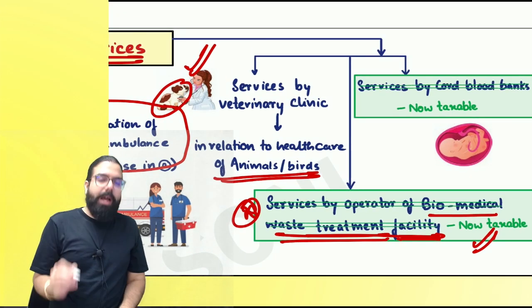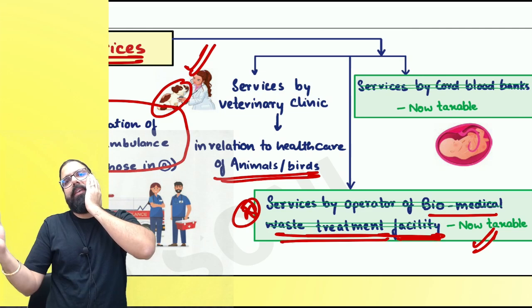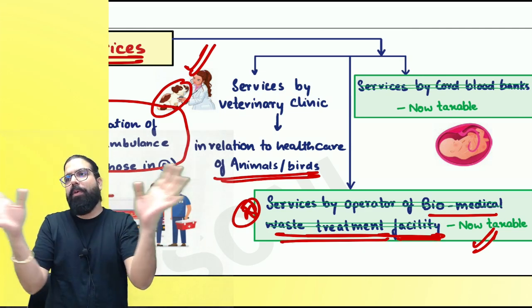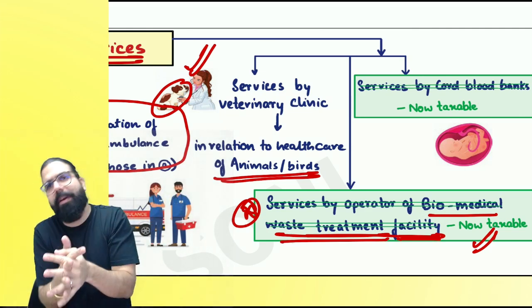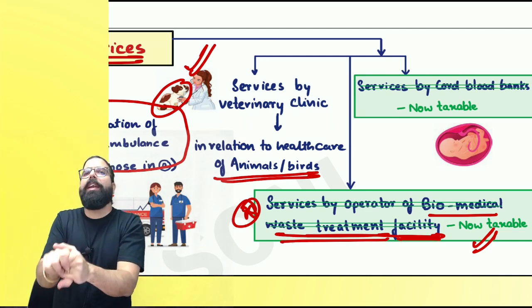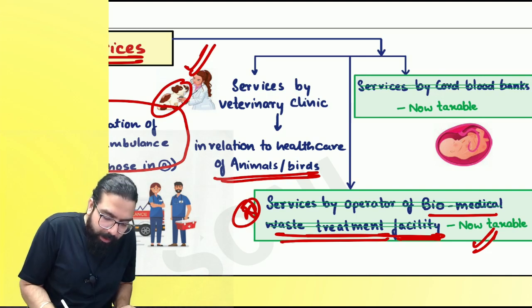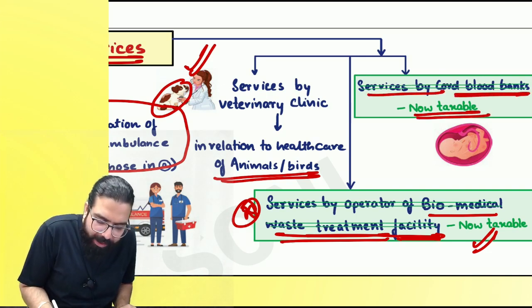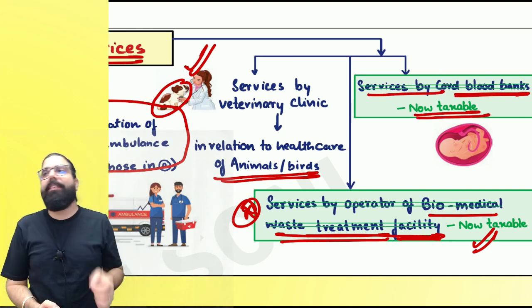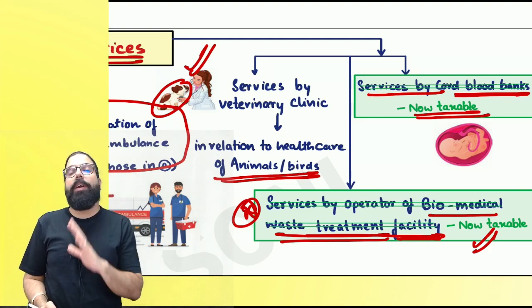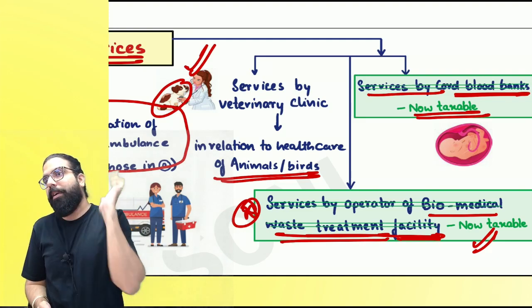Next one. What happens whenever one baby is born? Baby is connected to the mother with an umbilical cord, right, everyone? Umbilical cord preservation services were given earlier. Now also it is given. Earlier it was exempted. Now government is going ahead and telling it will be taxed. Services by cord blood bank are always taxable. Can we go ahead, everyone? It shall be now taxable. Government is going ahead and telling simple, we will keep it taxable.